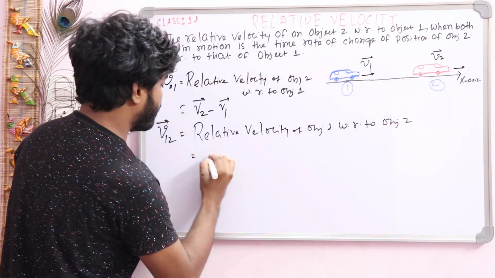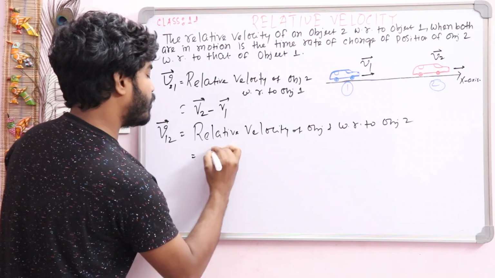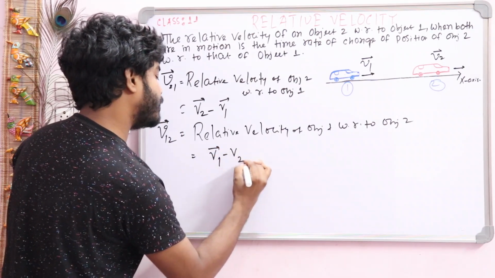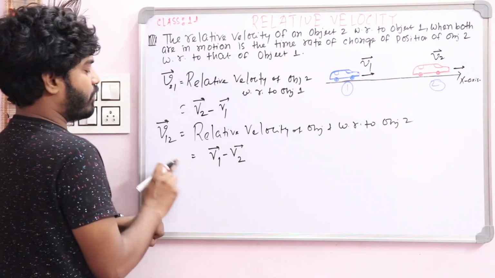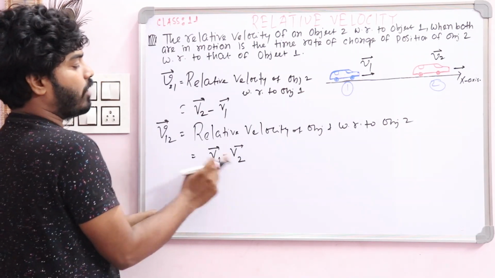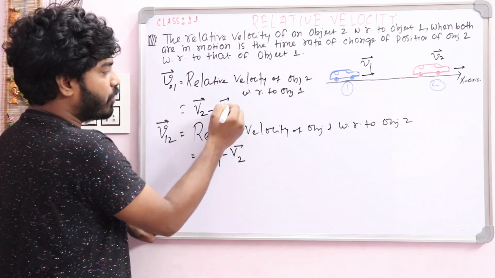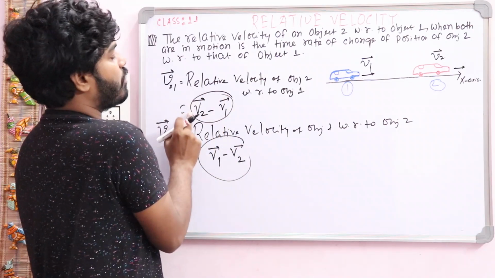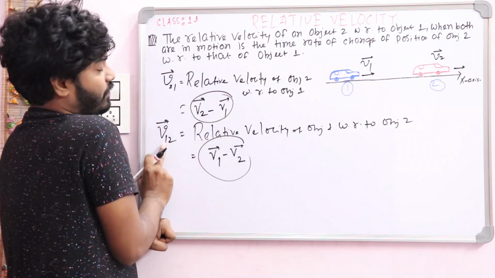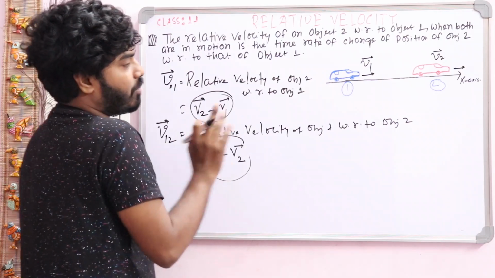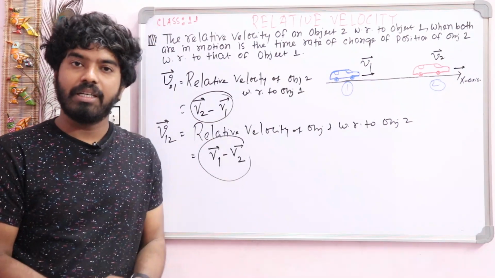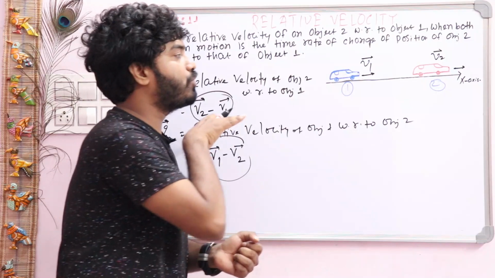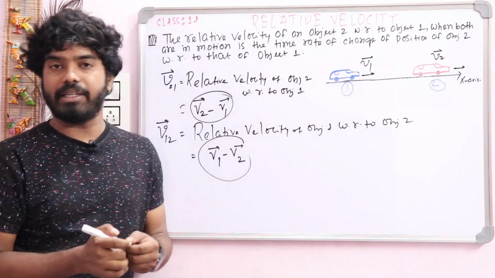Write it down. And it can be written this way: v1 minus v2, the first object's velocity minus the second object's velocity. We can prove this in this class. We can prove v21 is equal to v2 minus v1 and v12 is equal to v1 minus v2. Okay, so this is the case when the two objects are moving along the same direction.